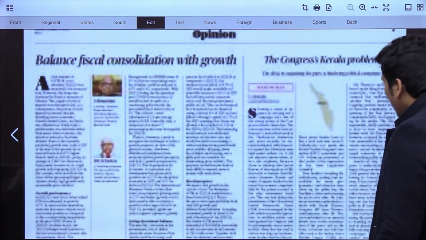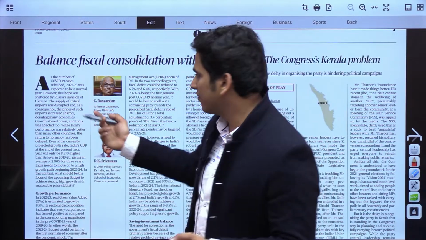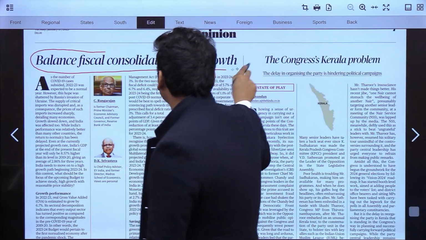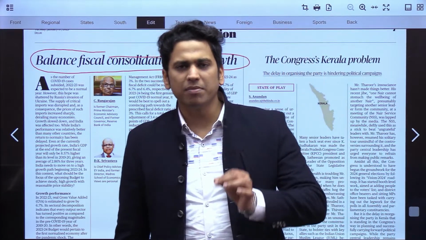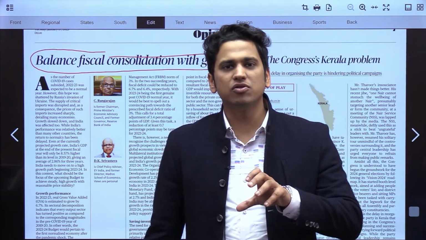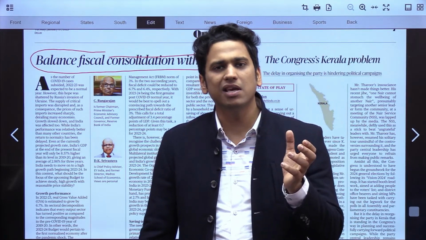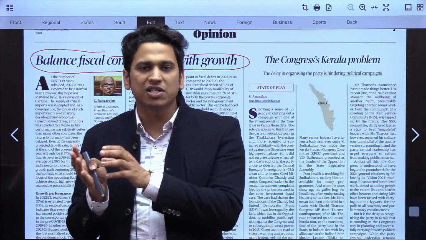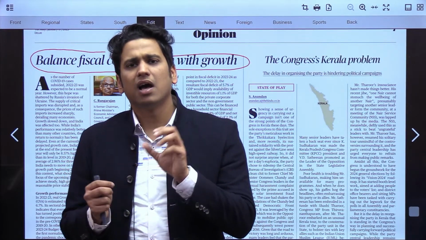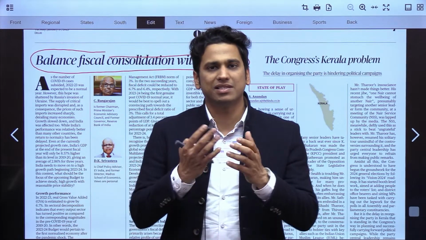Now again the editorials are coming very similar, like this one: balance fiscal consolidation with growth. One thing we have to understand is that this year's coming budget would be announced after a normalcy has come after COVID. Now after COVID some situations have started getting better, and we have come to a normalcy stage.